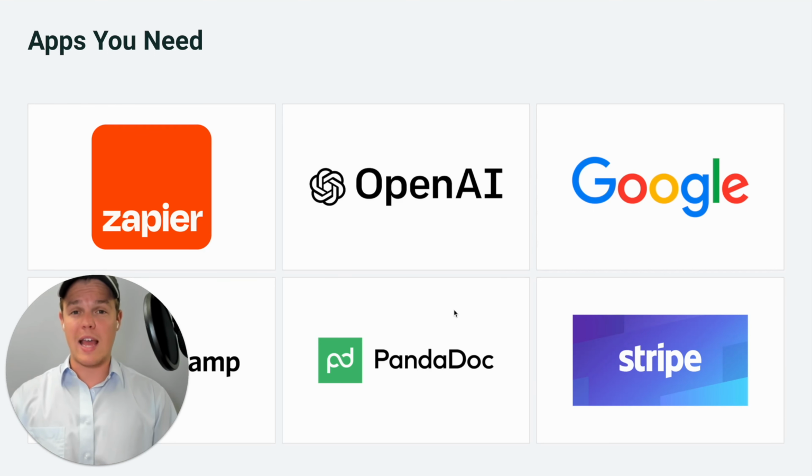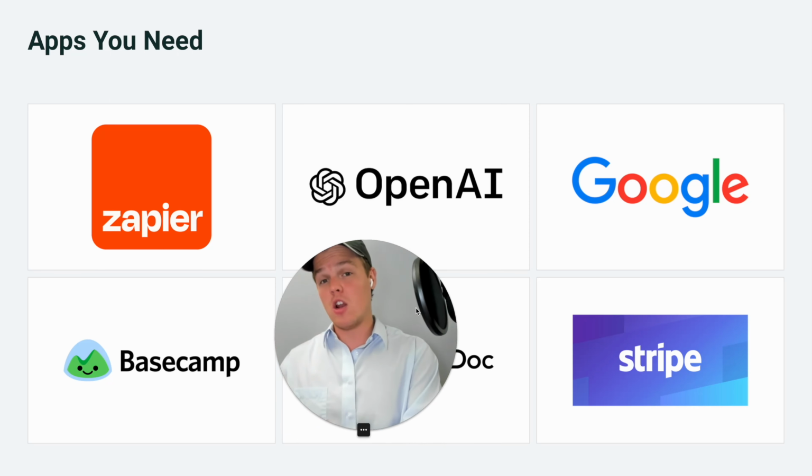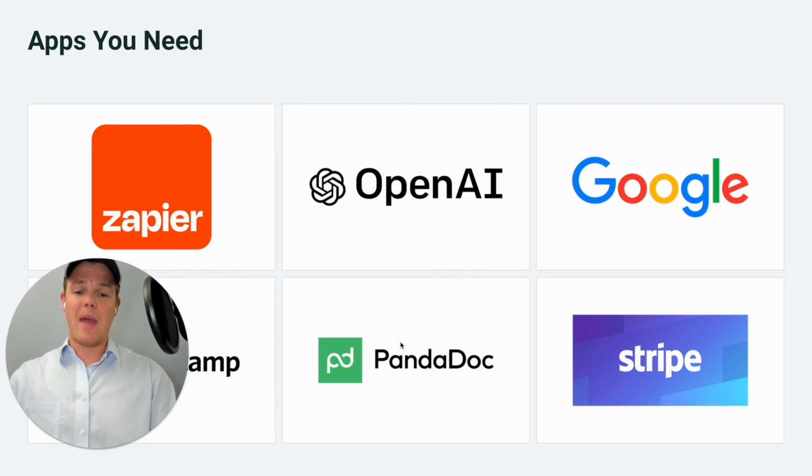Overall, what you're looking at here is for a free plan. You could technically start for free for Zapier, but assuming you want to start on the lowest tier, you're looking at $20 a month for Zapier. OpenAI is on a usage basis. Google, completely free. Basecamp, if you get it on a deal, it could be free. If you don't, you're looking at $12 a month. PandaDoc, completely free. Stripe, completely free.